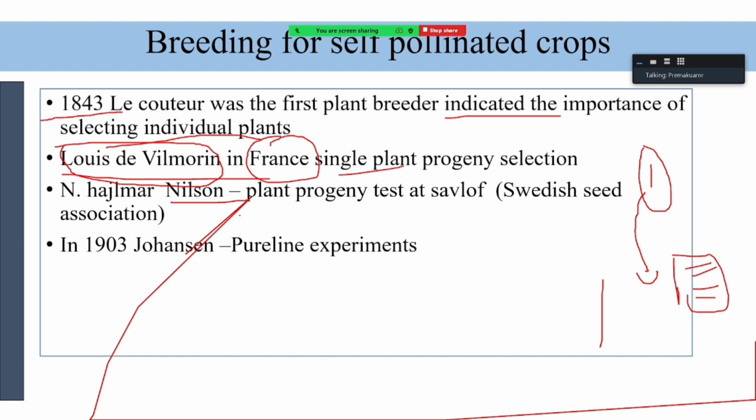Then again, Nilsson, at the Swedish Seed Association, which is situated at Svalöf, also started plant progeny tests based on the principles of Vilmorin. Then again in 1903, we already know Johannsen gave the pure line experiments. After that, breeding slowly took place. Breeding methods were implemented in many crops, and now new varieties are developed.